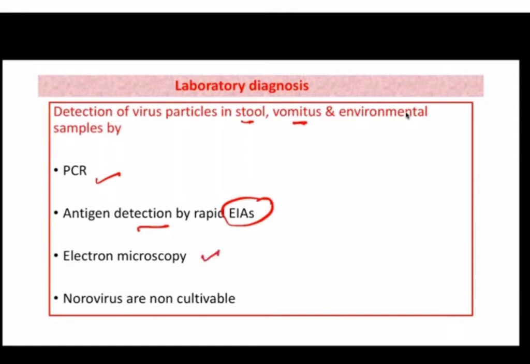Electron microscopy can be performed to see the typical cup-shaped depression and typical morphology of these viruses, but again, it is not available everywhere, and these viruses are not cultivable. And again, the role of detection of antibody is not there, it is not useful. So again, I am emphasizing that in the viruses causing gastroenteritis, detection of antigen or viral RNA in stool is the mainstay of diagnosis.